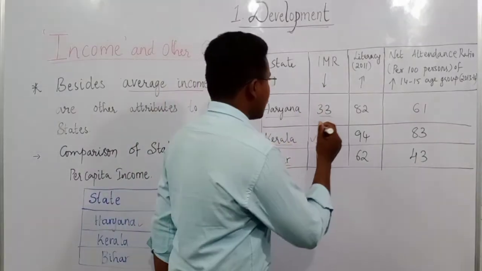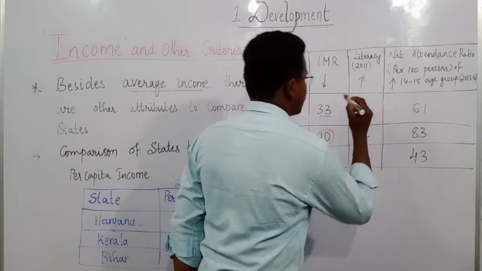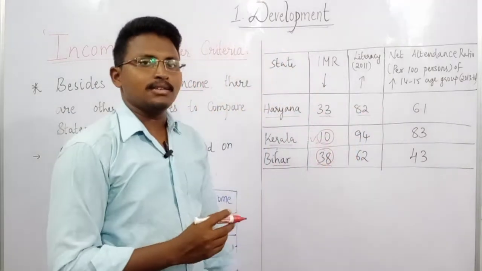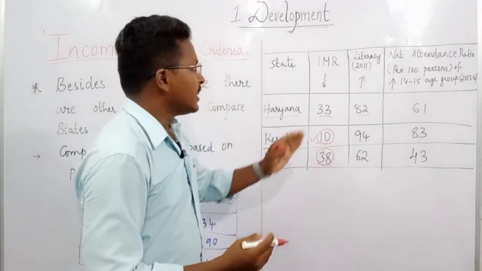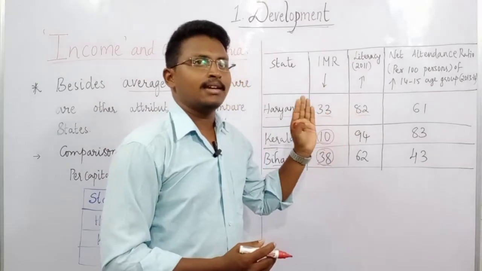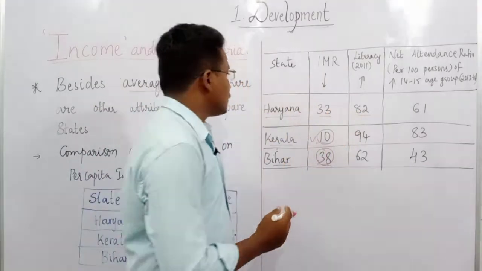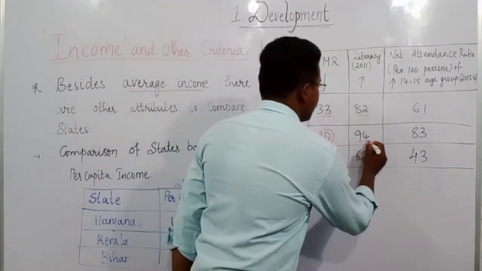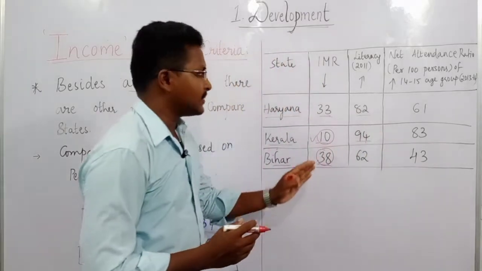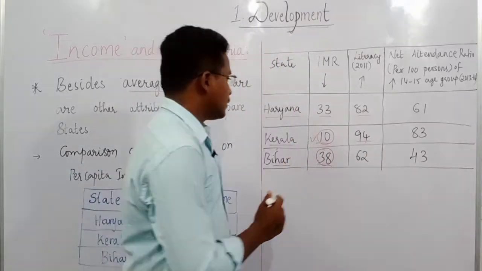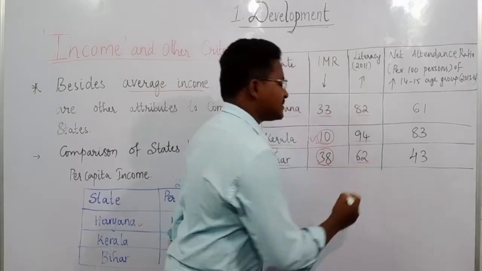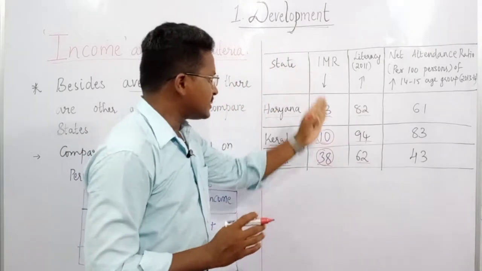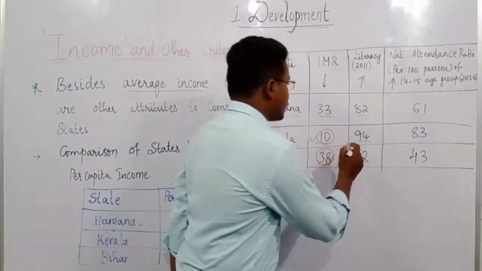Here Haryana's literacy rate is 82%. That means on average for every 100 people, 82 people can read and write at least in one language. Whereas in Kerala it is very near to 100, something like 94. Then in Bihar it is only 62. So again in this data Kerala is in a better position.